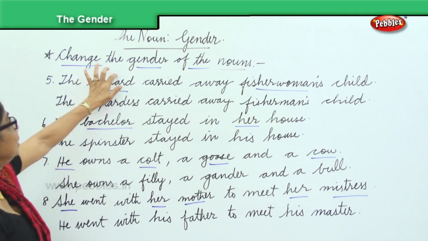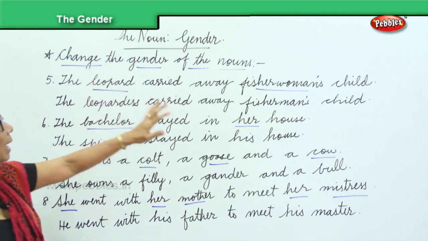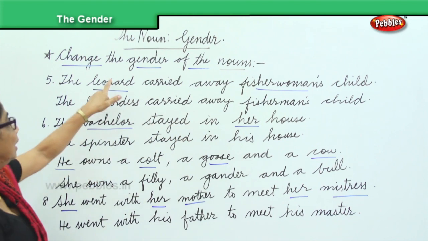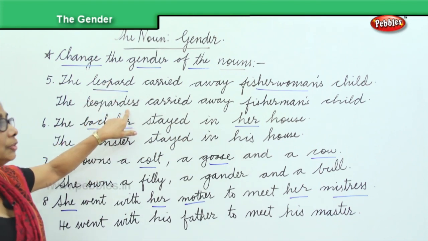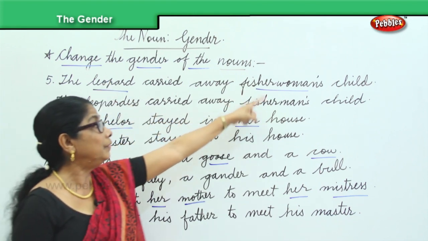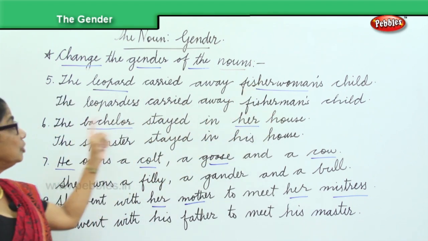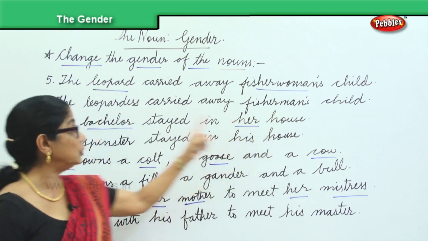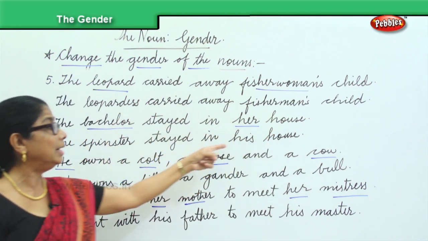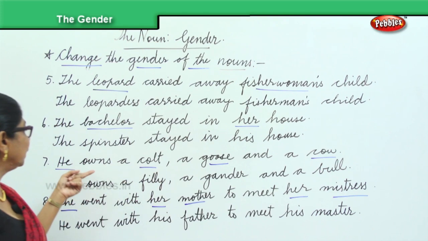Now, change the gender of the noun. The leopard carried away the fisherman's child. Leopard, you should know. Leopard becomes leopardess. Fisherwoman's child. The bachelor stayed in her house. So you'll say the spinster stayed in his house. He owns.